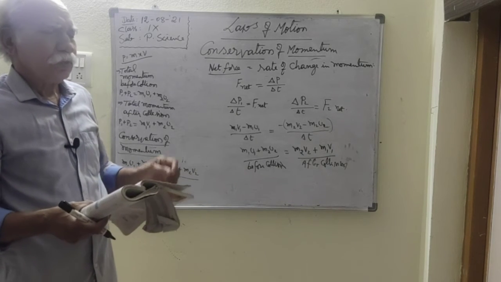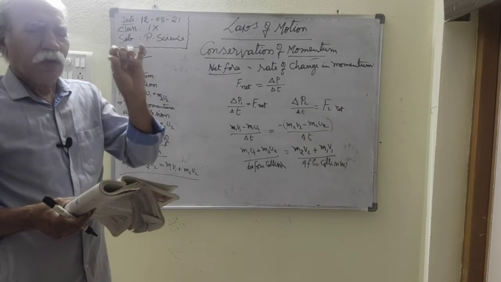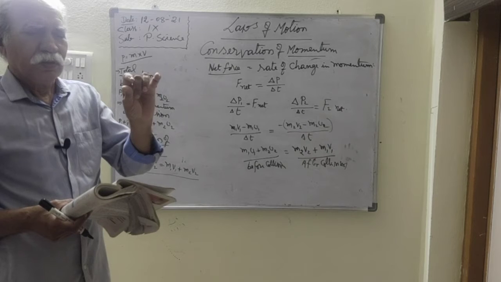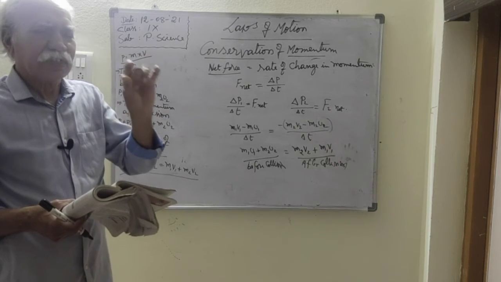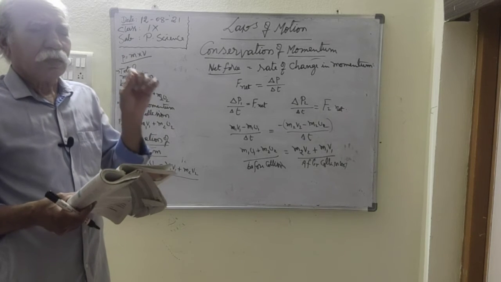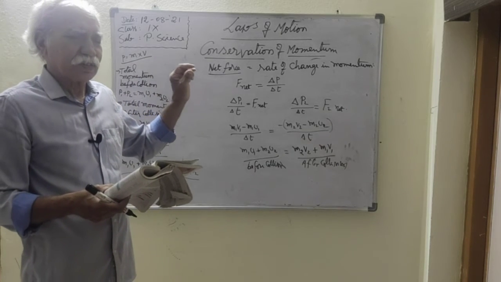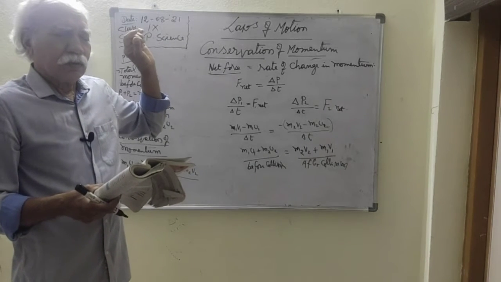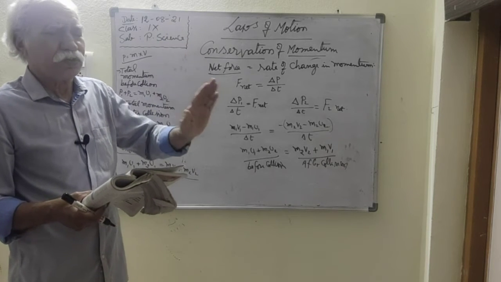Understand here, when no net force acts on a system, the colliding system is called an isolated system. That is the first point. Second point, if no net force acts on this colliding system, there is no change in the momentum before and after collision.